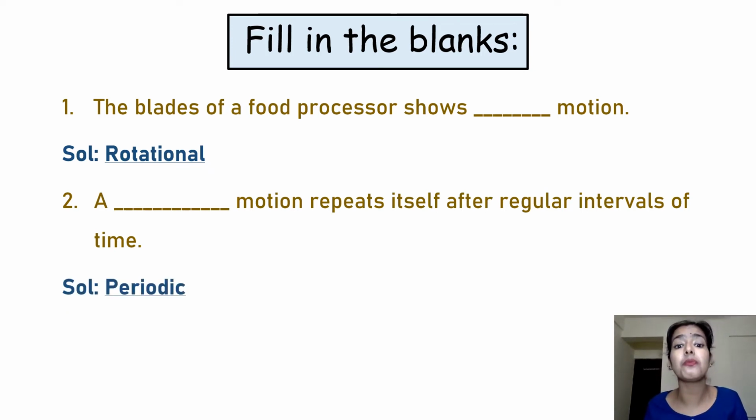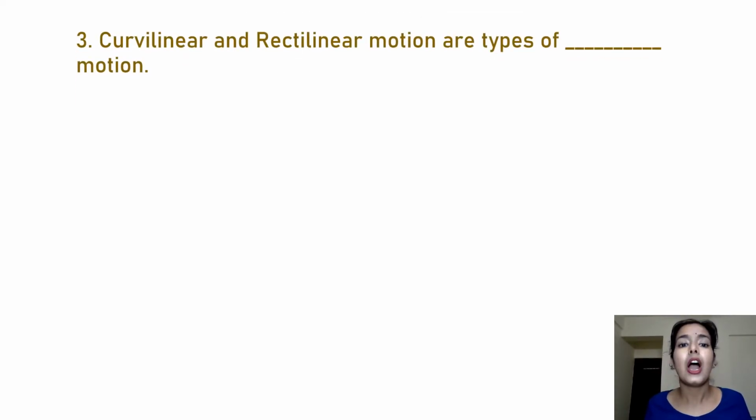So the answer here is periodic motion, which repeats itself in a regular interval of time. We can discuss one example here: the movement of the earth around the sun. It repeats itself but in a fixed interval of time. Now our next fill-up is: curvilinear and rectilinear motion are types of dash motion.